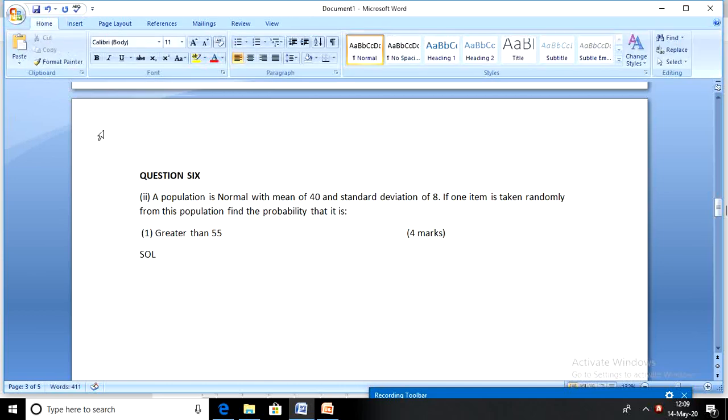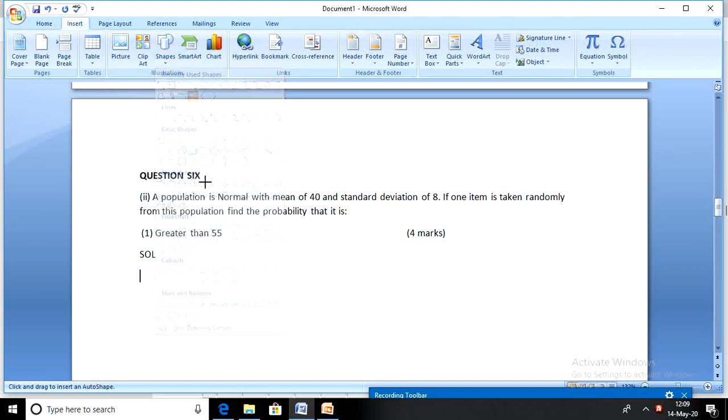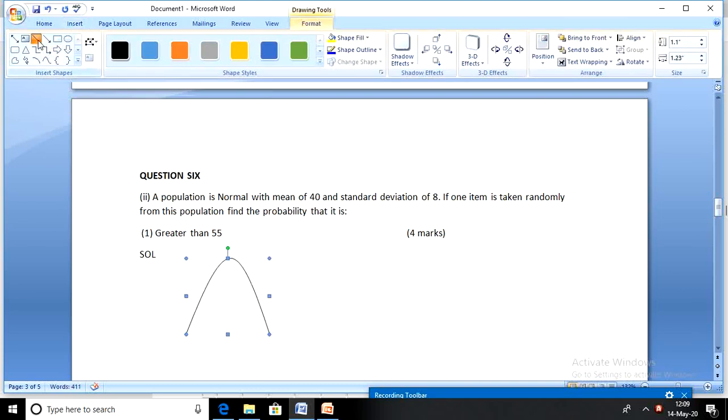So let's see how we can put up a proper symmetric curve. Right, we have it there. The mean value right at the center of this curve.